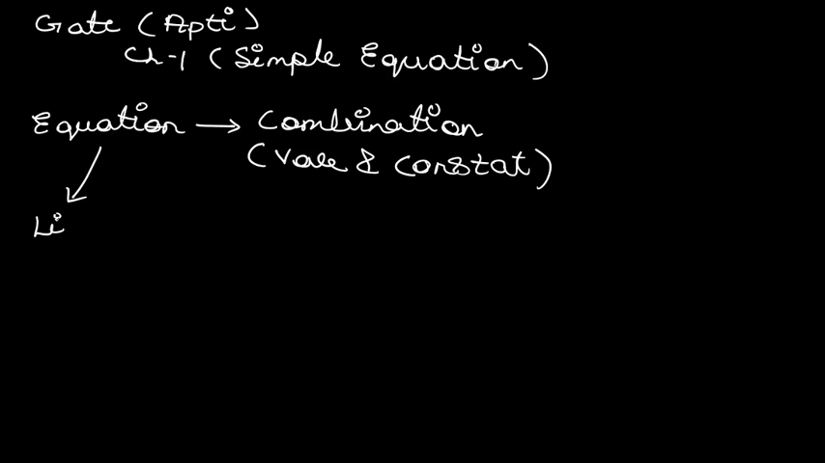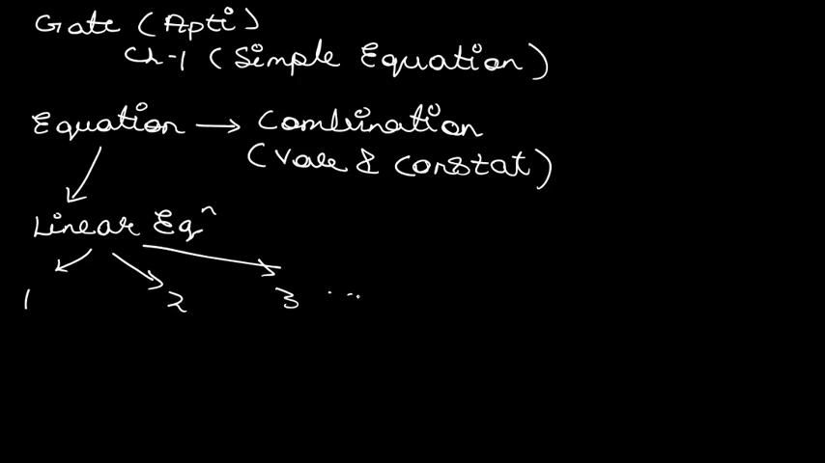Yes, a linear equation is possible. Linear equation is again classified into linear equation in one variable, linear equation in two variables, linear equation in three variables, and so on. Linear equation in one variable, for example, x is equal to 2, or y is equal to 4. All these are linear equations in one variable, because you have a single variable.